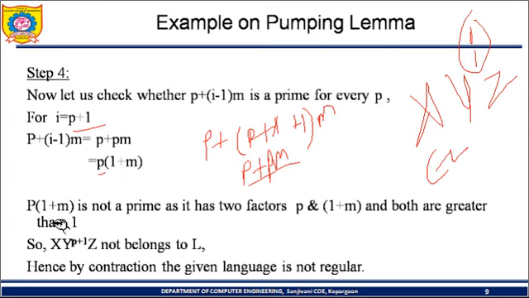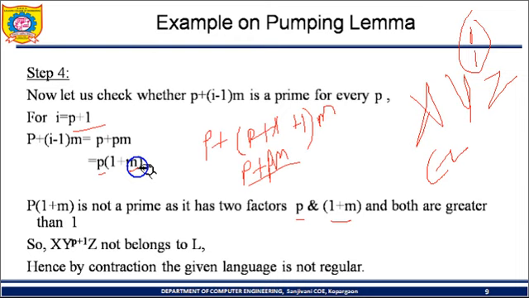So p into 1 plus m is not a prime number. Why is it not a prime number? We know that every prime number has two factors, one is 1 and the other is the number itself. What do you mean by a prime number? A number which is divisible only by itself and 1. So at least one factor must be equal to 1. But here we are getting two factors, one is p and the second one is 1 plus m, and both are greater than 1.